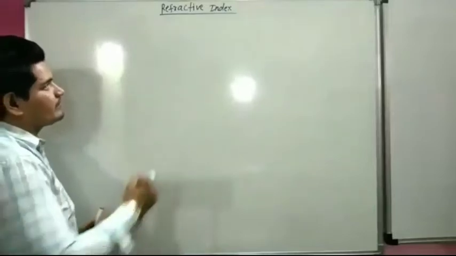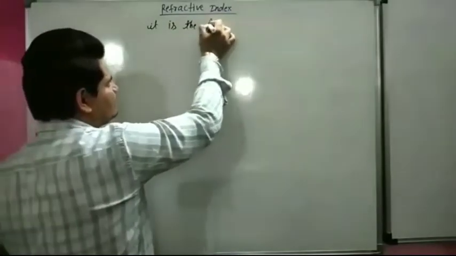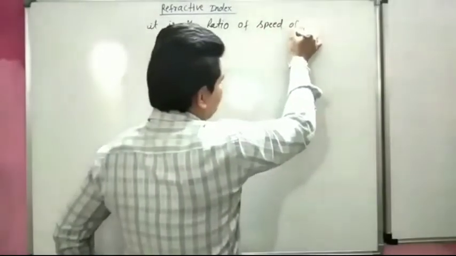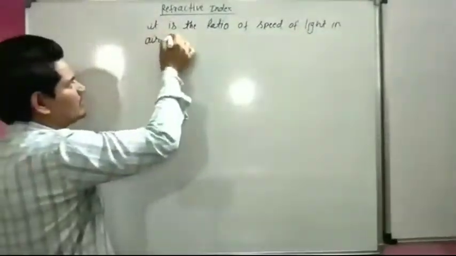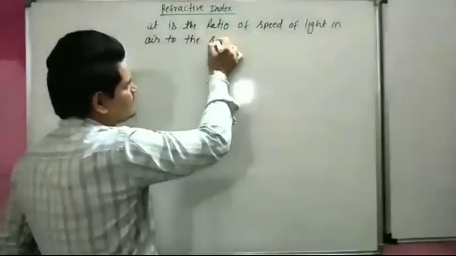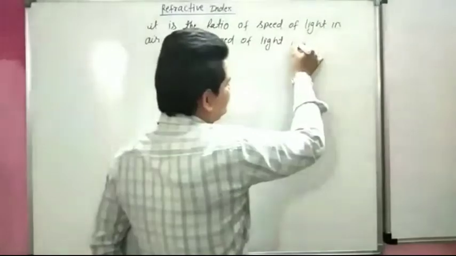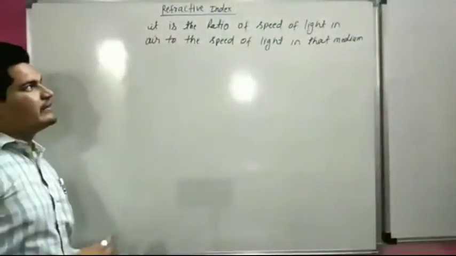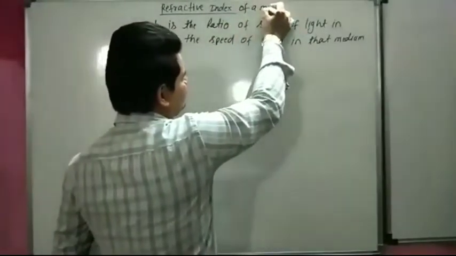It is the ratio of the speed of light in air to the speed of light in that medium. Refractive index is not a single term; it is the refractive index of a medium.